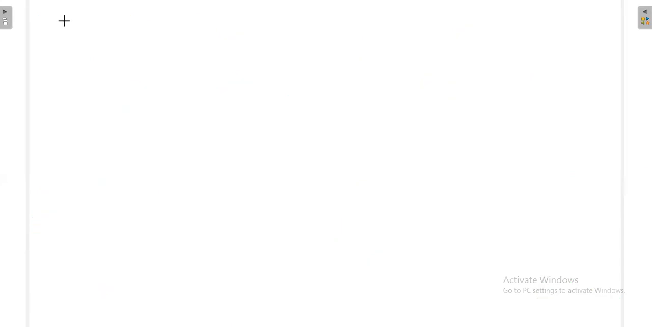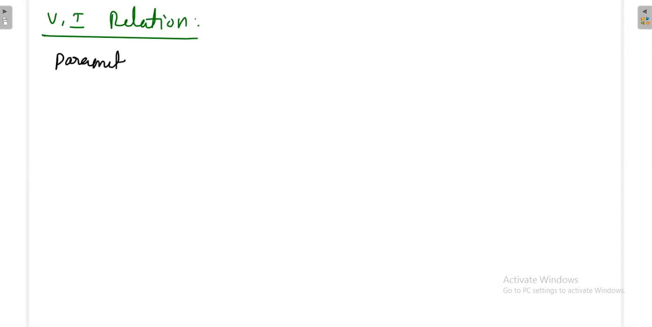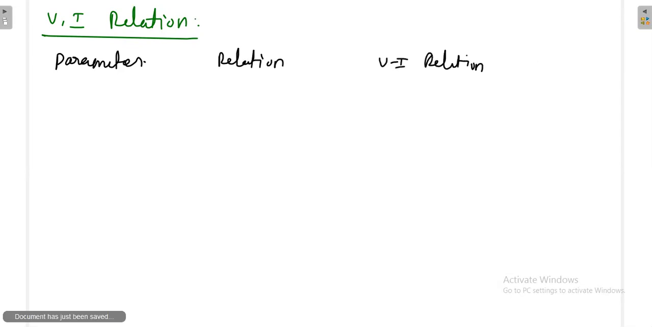Next, what is the voltage and current relationship in case of resistance, inductor and capacitance? Okay, the V, I relation. First one is the parameter relation, again the VI relation, and again what is the energy?